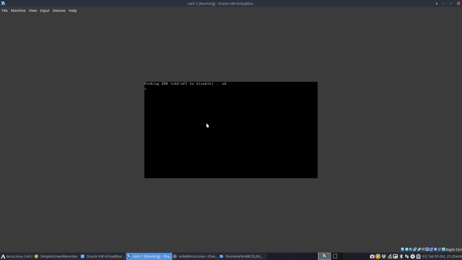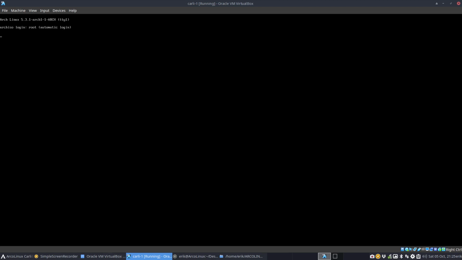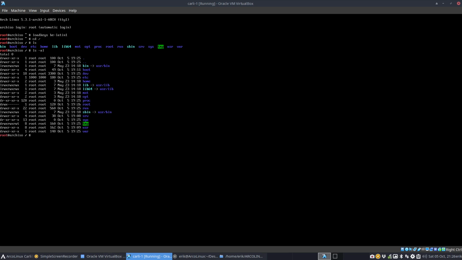Just want to show you that the etc is now fixed. That's something we shouldn't be considering. Not, well, like I said, there will be other things, but not everything at the same time. So load keys be-latin1, cd up, ls -al. Everything is root. No, it's not.